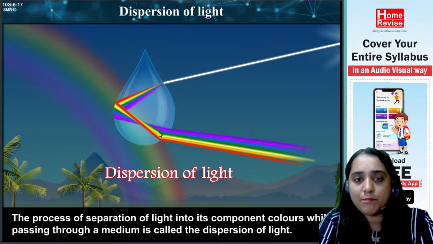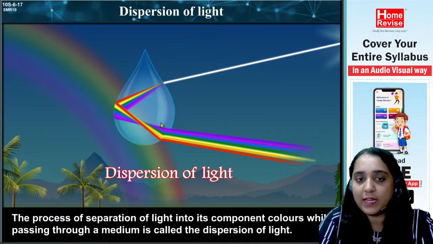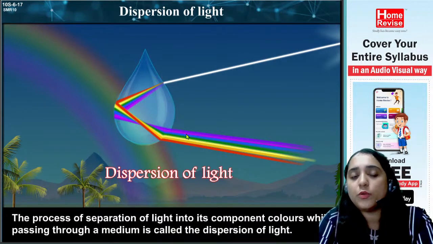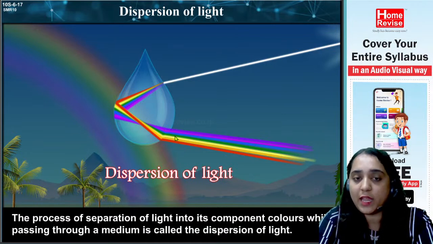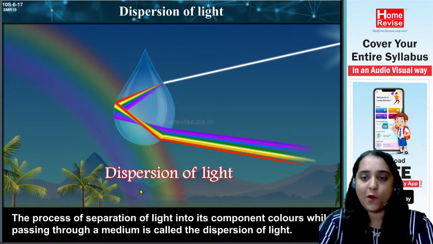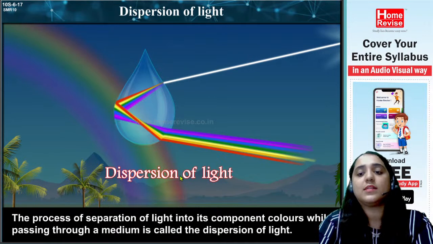So first refraction took place, here reflection took place, and finally they are refracting from the droplet to the end. All the 7 colors are refracting, and thus a rainbow can be formed. Is it clear to everyone? So this is called the dispersion of light.